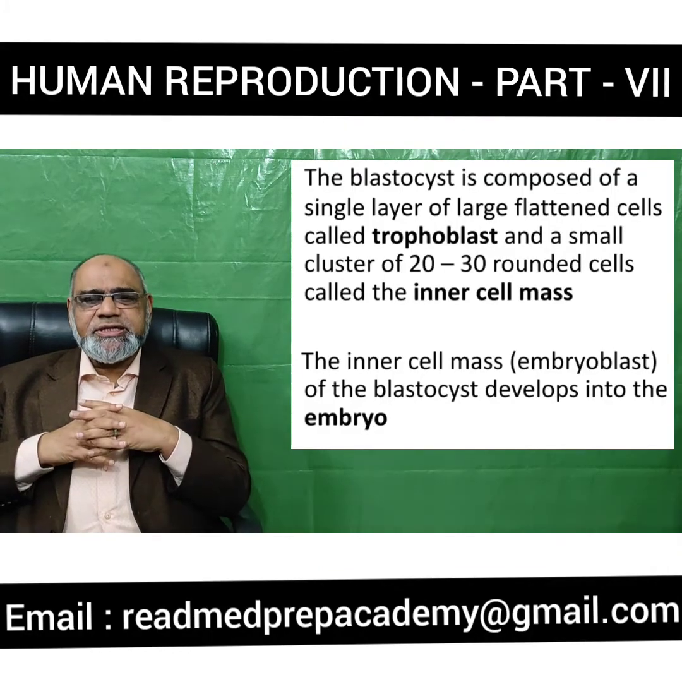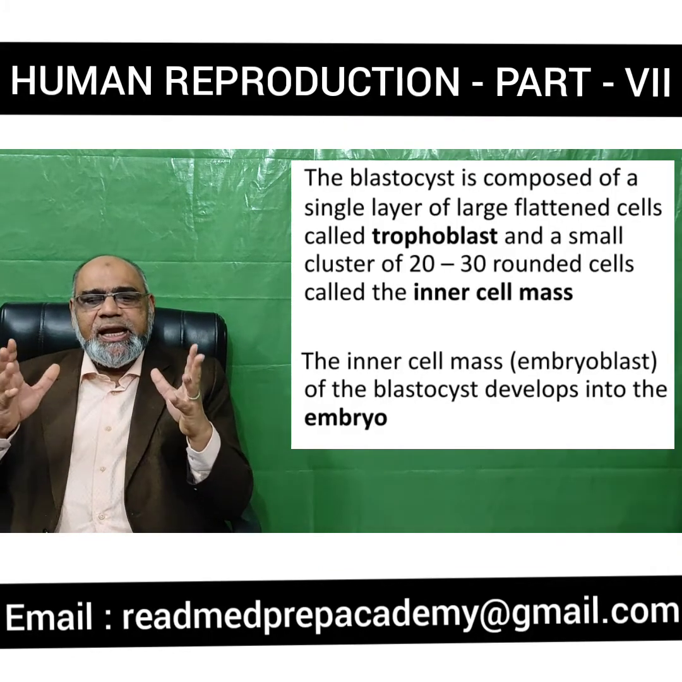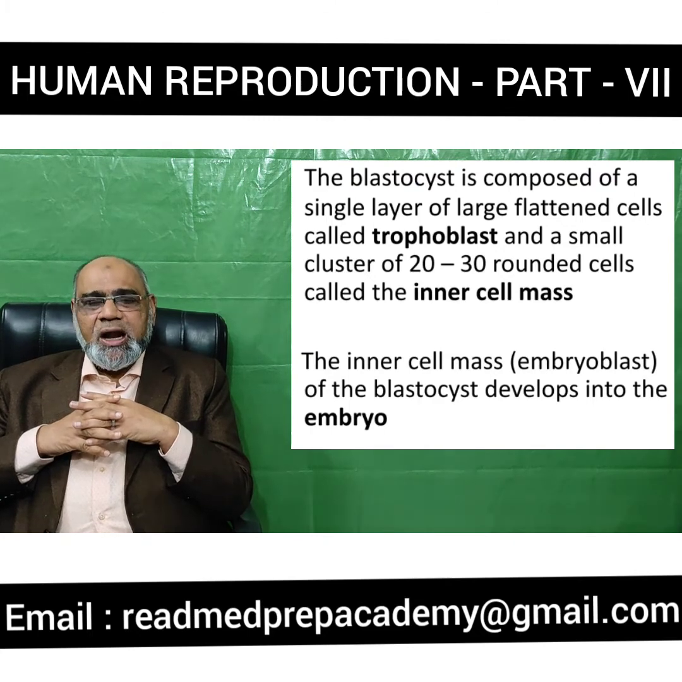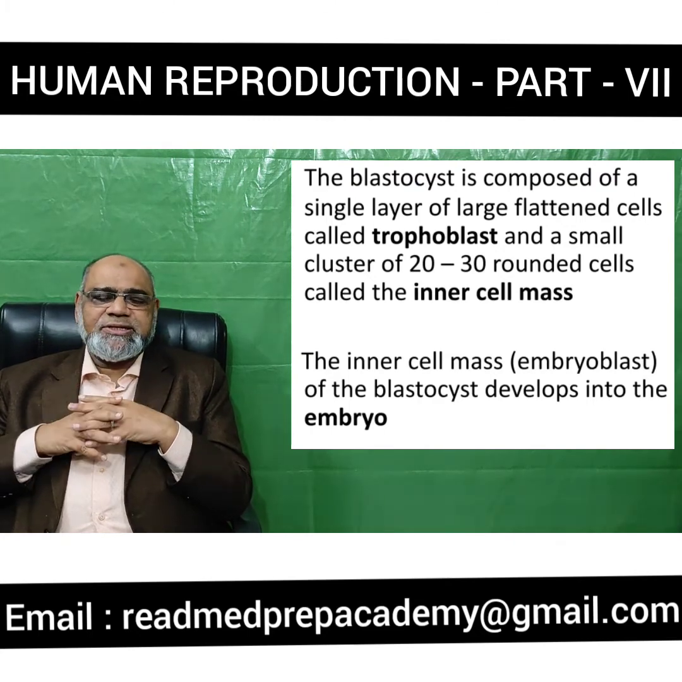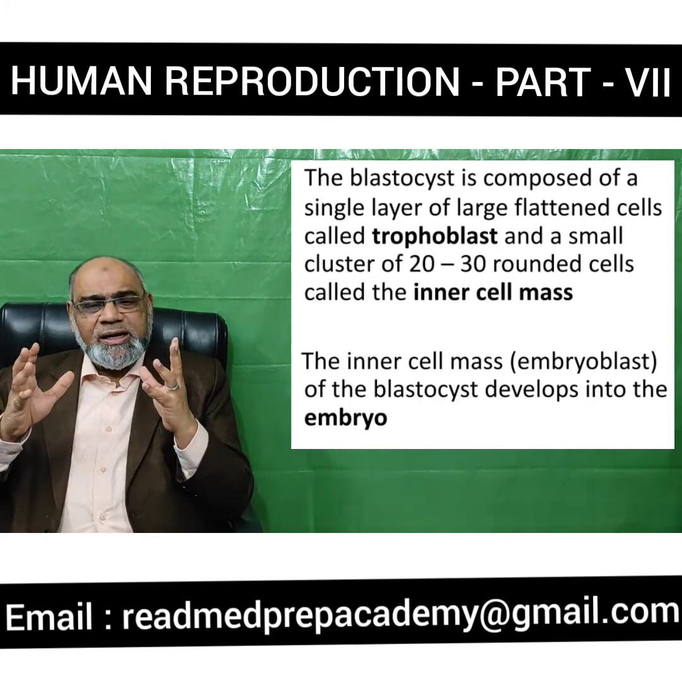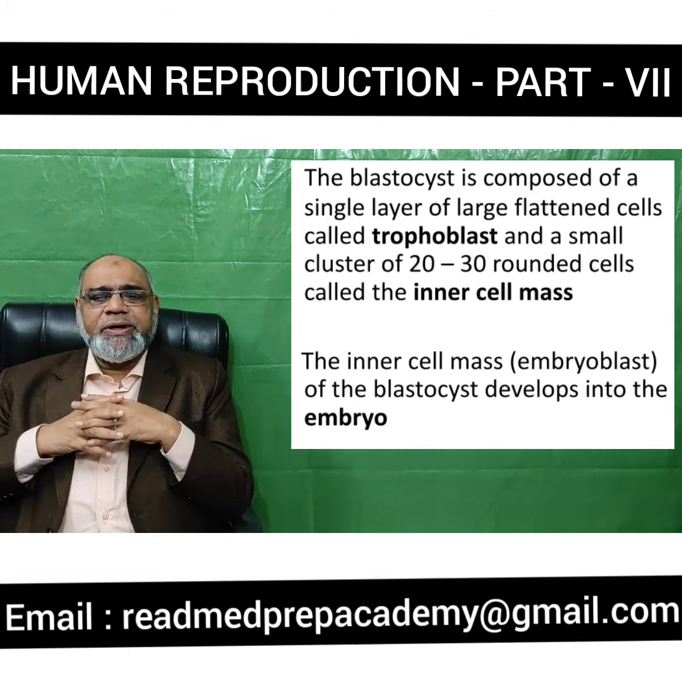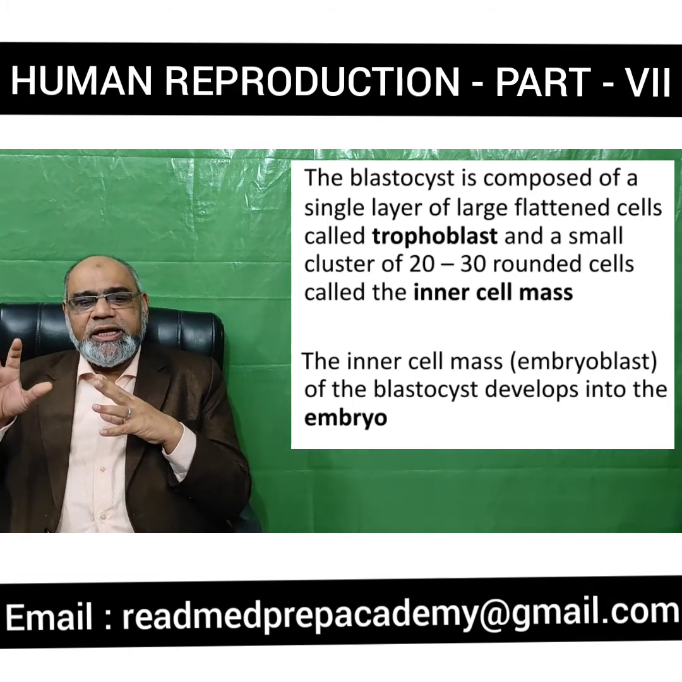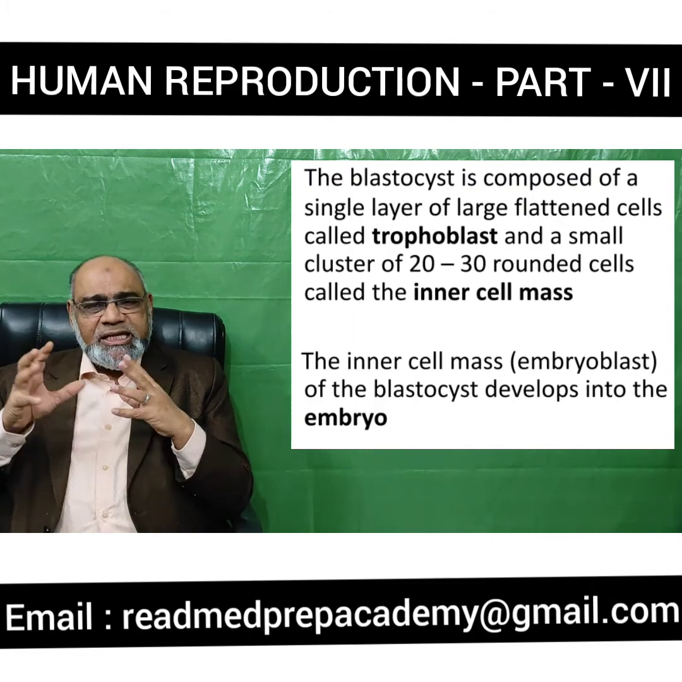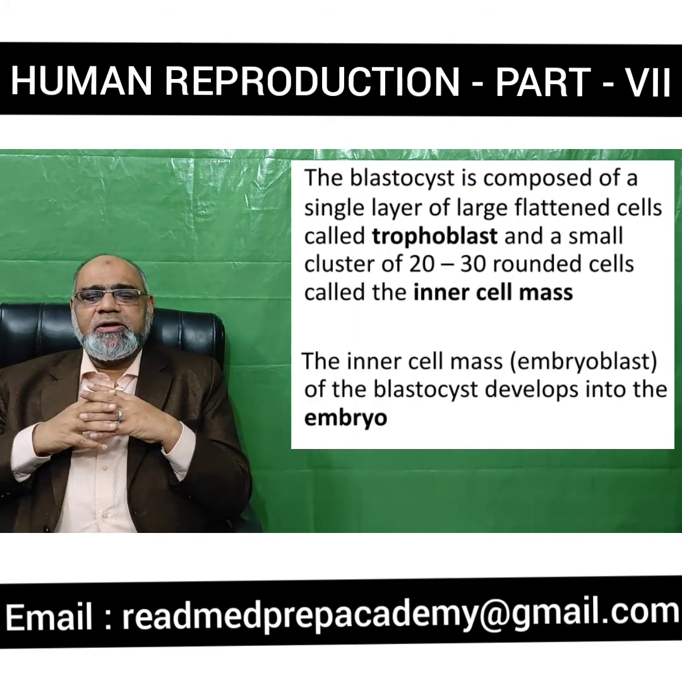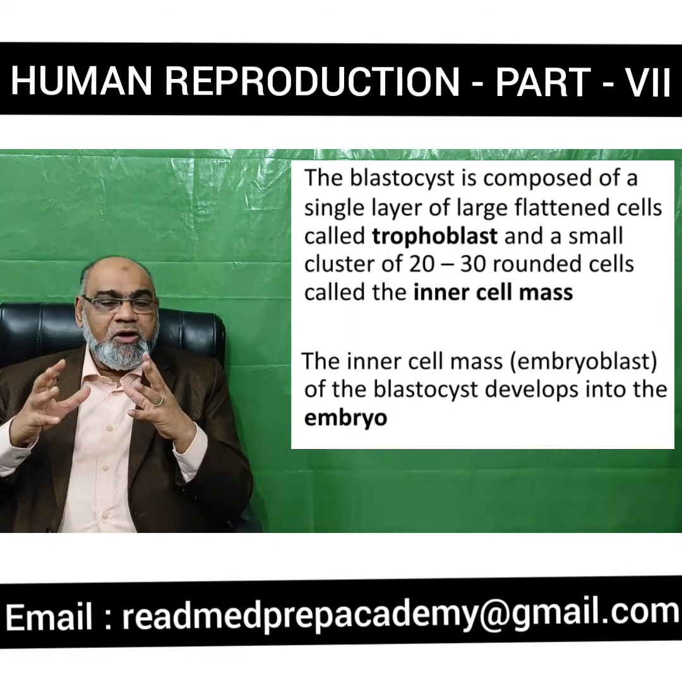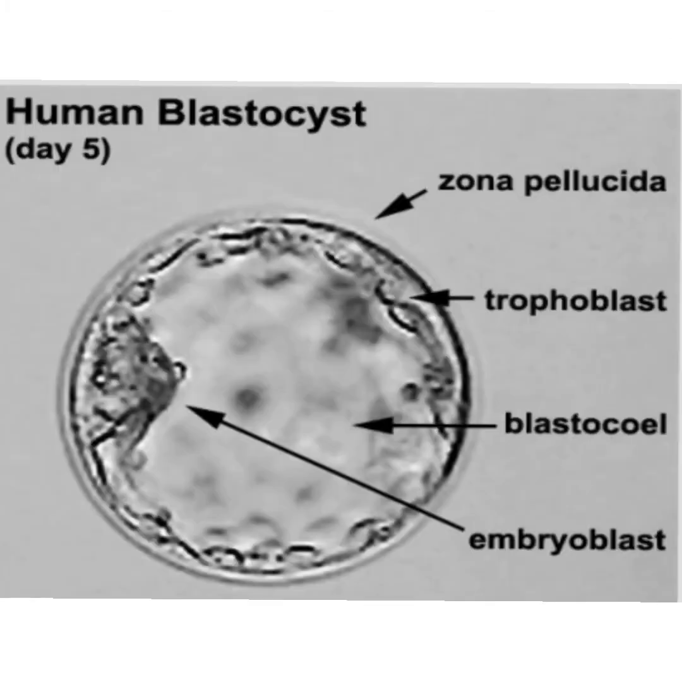The blastocyst is composed of a single layer of flattened cells around the outside called the trophoblast, and a small cluster of cells inside, about 20 to 30. This is called the inner cell mass. This inner cell mass is called the embryoblast, because in the future it will develop into the embryo.